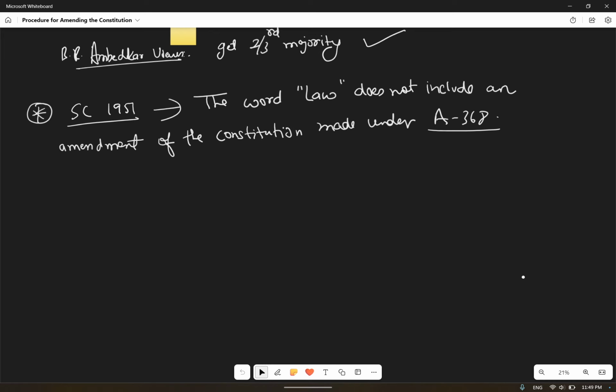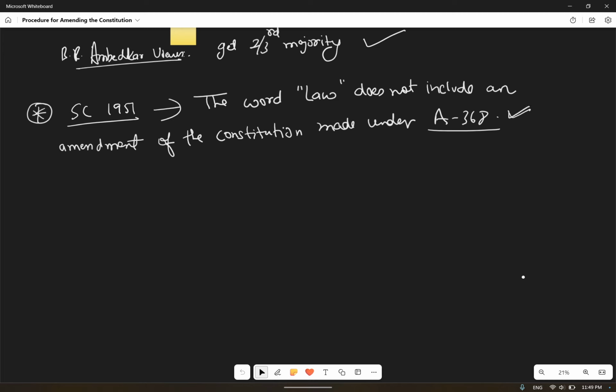In the first two ways, it is done by Article 368. For that you have to get a special majority. And if you are going to change the federal structure of the constitution, then a special majority with 50% state ratification is required, and that state ratification will be passed by simple majority. So those are the two types, and within them comes Article 368.